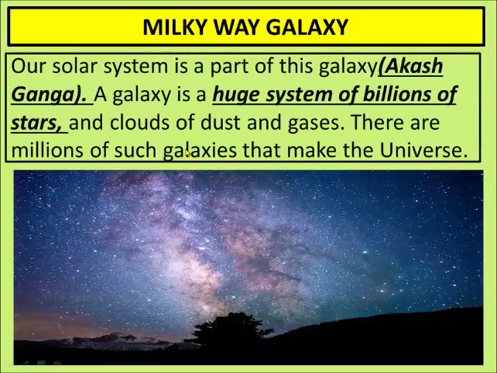Our solar system is also part of this galaxy, and this Milky Way galaxy is also known as Akash Ganga in Hindi. A galaxy is a huge system of billions of stars, and apart from stars there are clouds of dust and gases, and there are millions of such galaxies that make the universe. Universe means this is unending. You cannot imagine how far the sky is. We can see only up to where our eyesight reaches, but beyond that vision we cannot see how big the universe is.